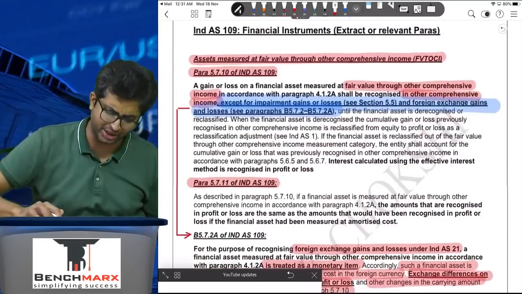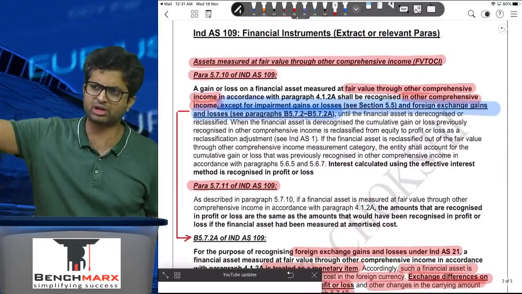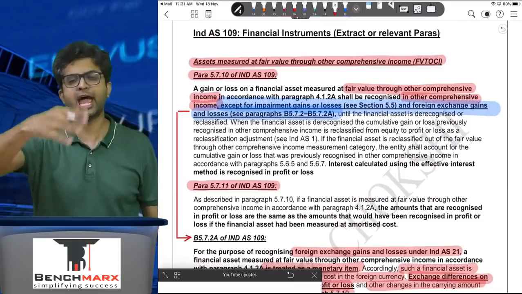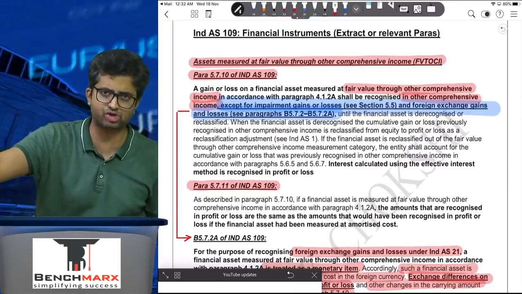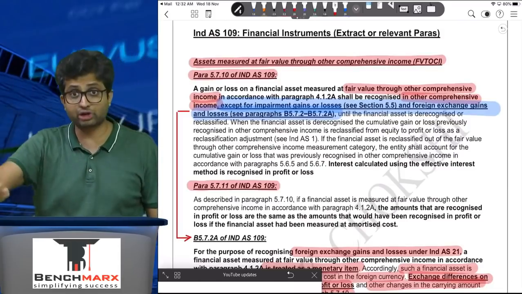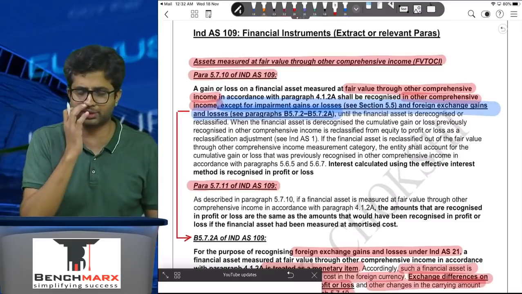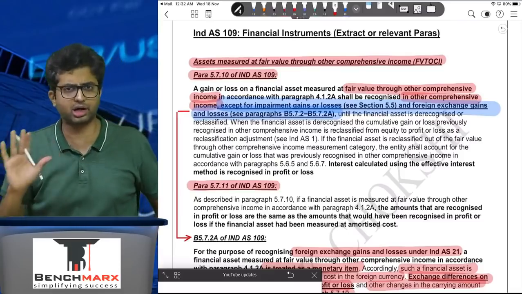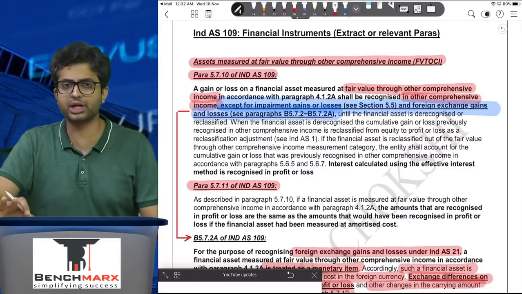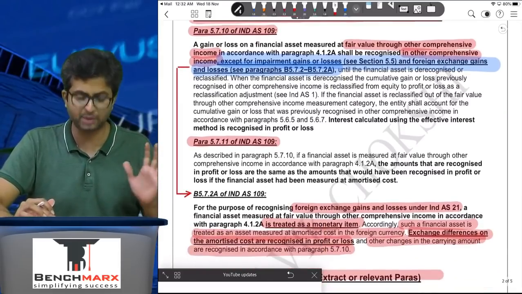Para 5.7.10 अपन ऊपर देखा, which has mentioned that generally the changes have to be measured in OCI except for impairment and except for foreign exchange. Impairment goes to P&L, foreign exchange as per the paragraph that I've inserted below, which is a direct extract from Ind AS 109, should also go to the profit and loss.